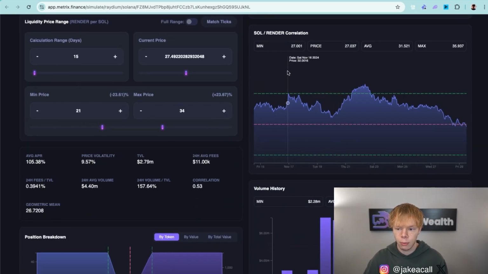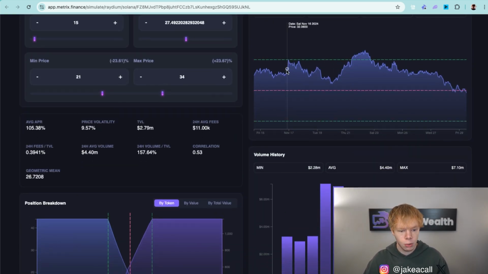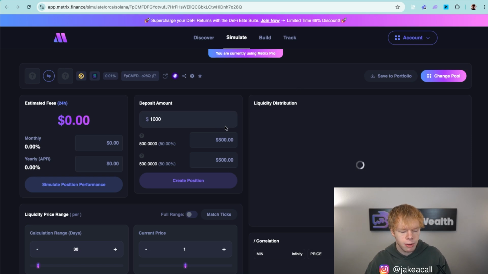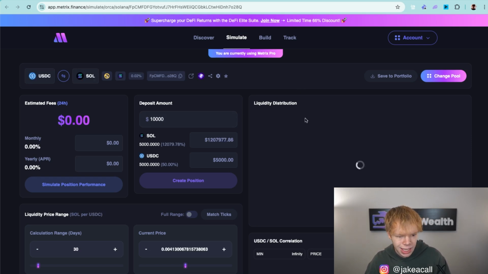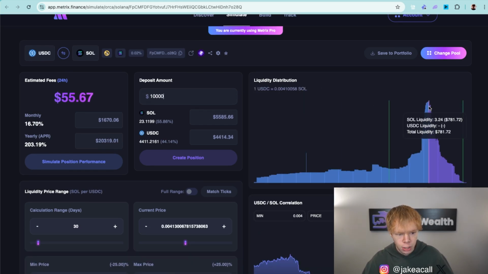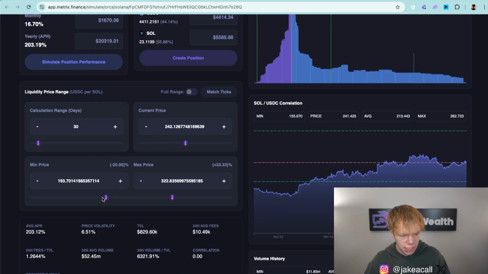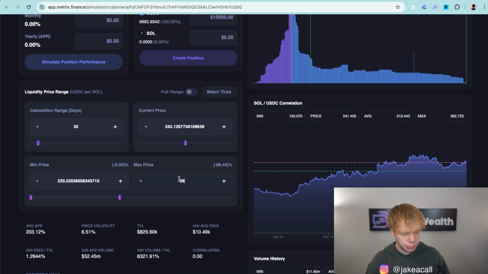This is a choice on whether we want to manage it more often or less often. In this instance, to get above that 100% APR, we need to manage it just a little bit more often. But stuff like SOL-USDC, this is doing a really good APR without having to manage it nearly as often. If we were to deploy $10,000 in something like SOL-USDC, no need to adjust liquidity distribution because it's already at the peak over there. And as far as our range goes, that thing is pretty broad, so we will adjust that to something like 220 on our bottom, and then we will do roughly 280 on our top.